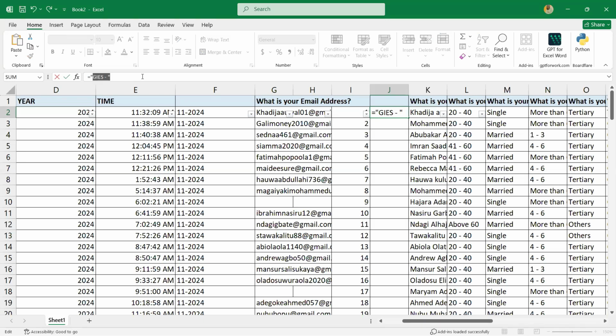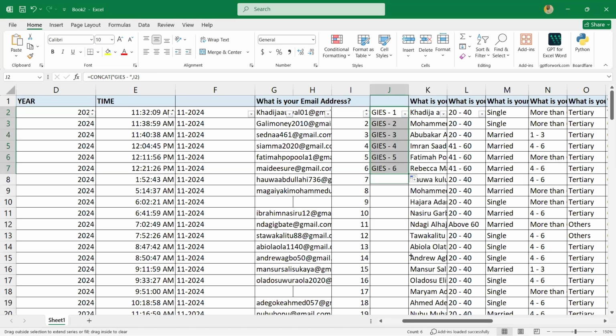This is equals to concat. When I'm writing the text, I have to write it in quotes, like this. Then I'll say dash, written in double quotes. Then comma, then this one. Then I hit enter. So you see, it gave me the result.